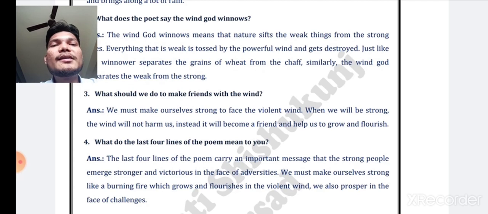Third one, what should we do to make friends with the wind? We must make ourselves strong to face the violent wind. When we are strong, the wind will not harm us. Instead, it will become a friend and help us to grow and flourish.